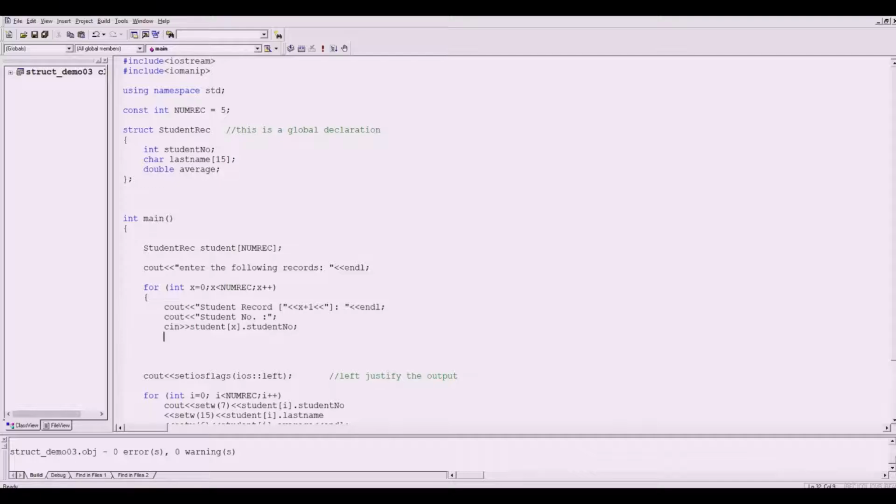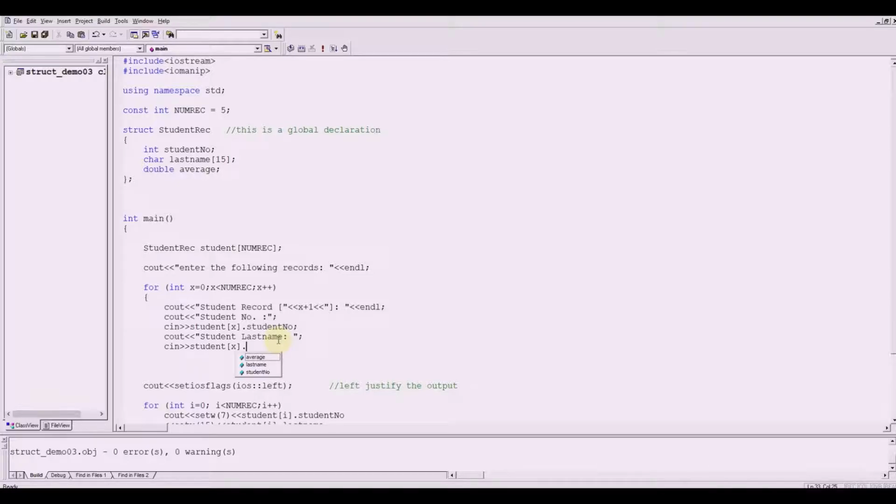Let's do it again on the next variable there. So you've got cout there, and then the student last name. And then again cin. So still that would be student, and our record control, which is x, dot. This time we'll be getting the last name. All right.